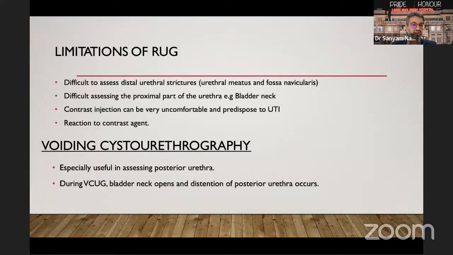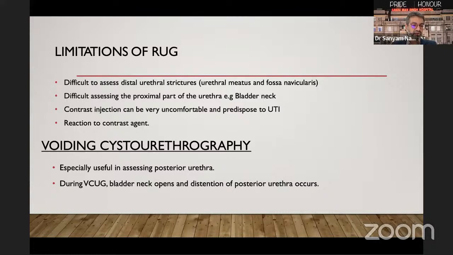Limitations of retrograde urethrography include that it is difficult to assess distal urethral strictures which happen in the urethral meatus or the fossa navicularis. The proximal part of the urethra, such as the bladder neck, is difficult to access. Contrast injection may be very uncomfortable to the patient and may predispose the patient to UTIs, or there may be a reaction to the contrast agent.